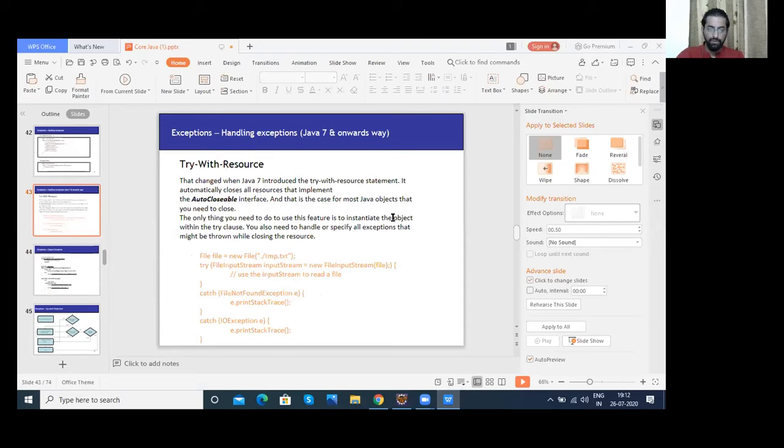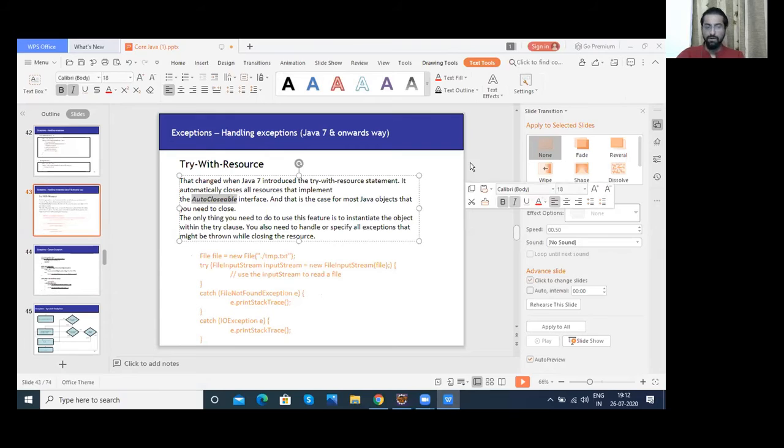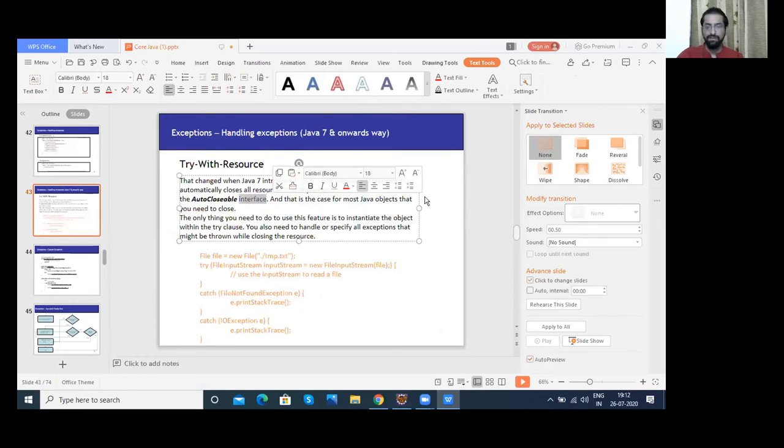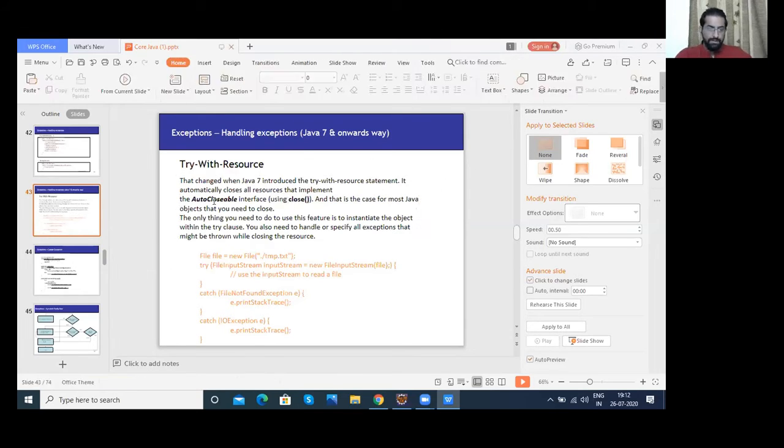And one more thing I wanted to mention. When the compiler is using AutoCloseable, it will call the close method of this AutoCloseable interface to close the resources automatically, right? Can we close all the resources that include... this may be an interview question. Fine, guys.